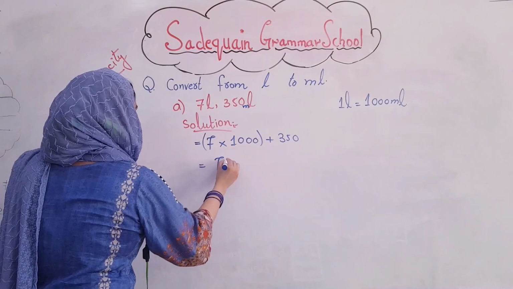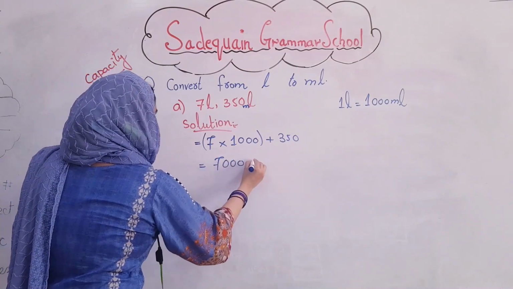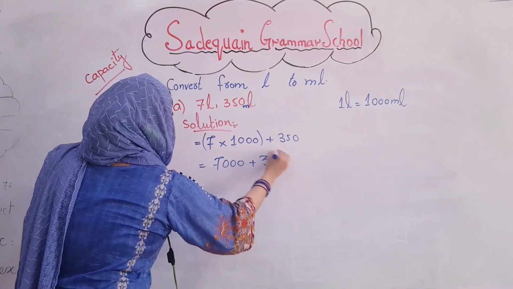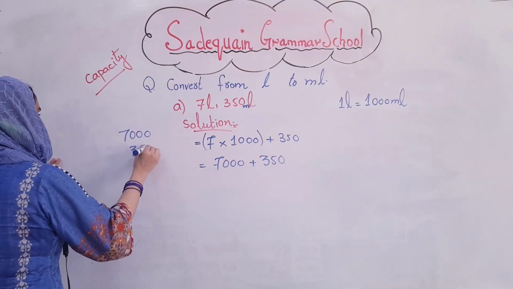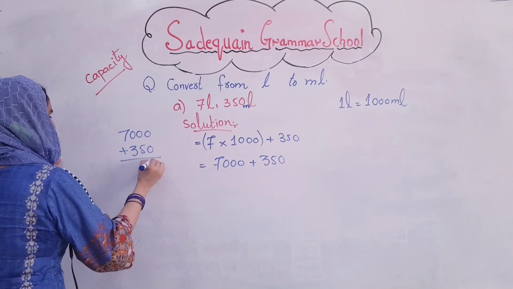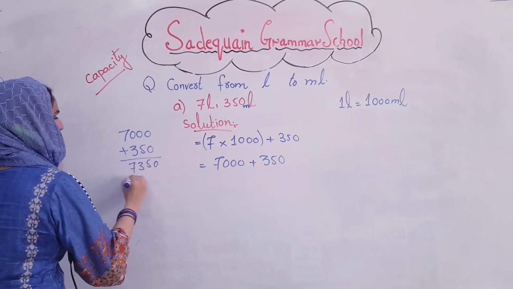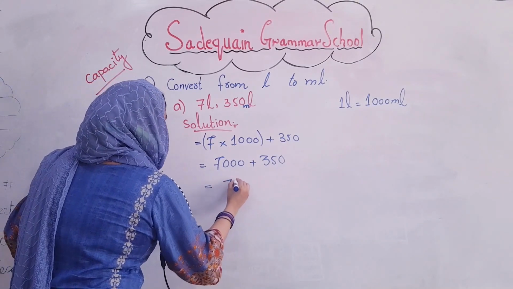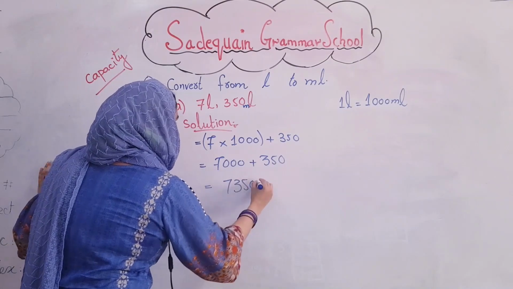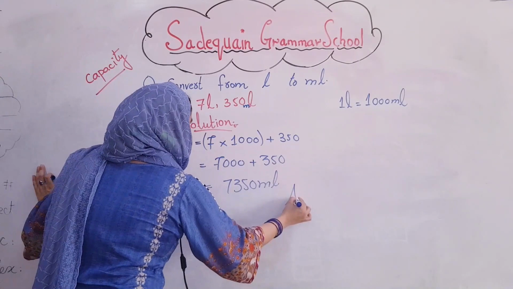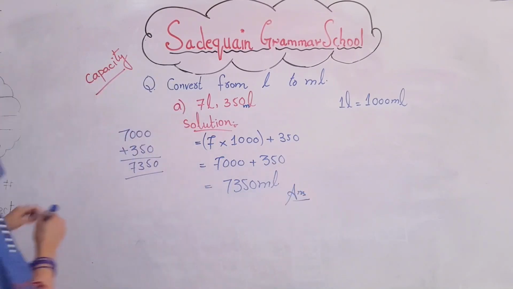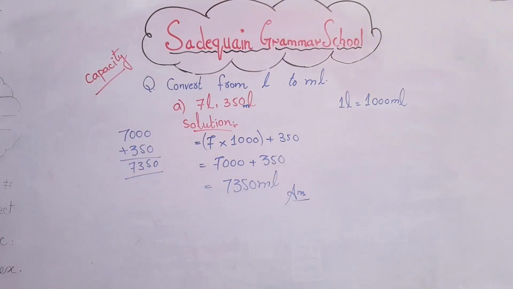Then it becomes 7000 plus 350. So 7350 ml. This is the conversion of liter to milliliter.